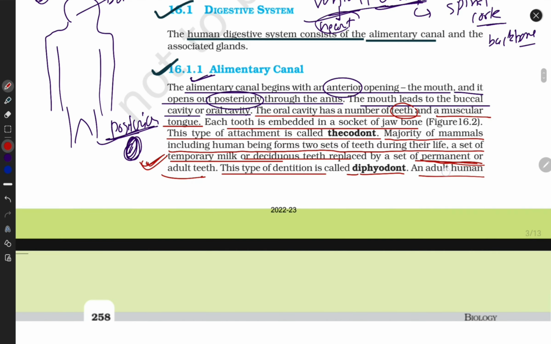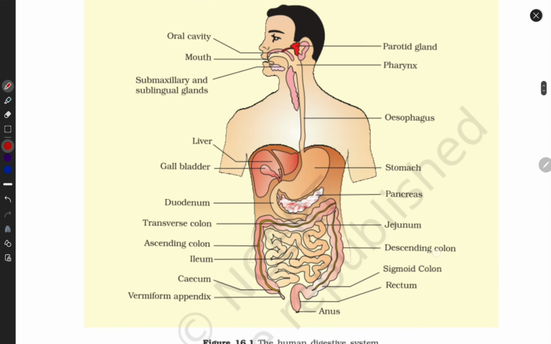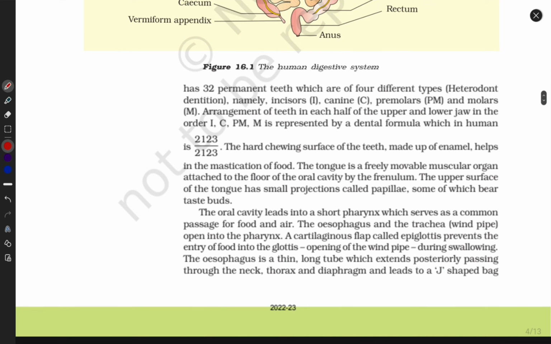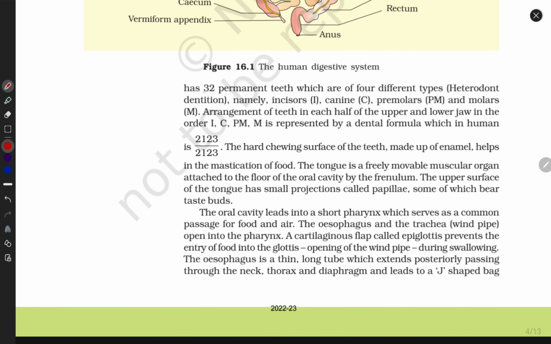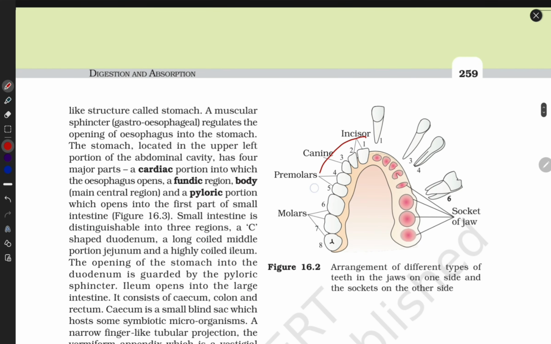Next, an adult human. Oh wow, what a diagram. We'll see further. Look at it. An adult has 32 permanent teeth. This is the ratio of our teeth: incisors, canines, premolars, molars. Look here. This is the ratio of one-sided teeth, this portion only. We are not counting this portion. Incisors are 2 in number; they grab and break the food. Third one is canine, 1 in number.